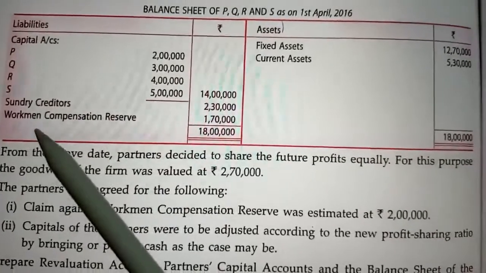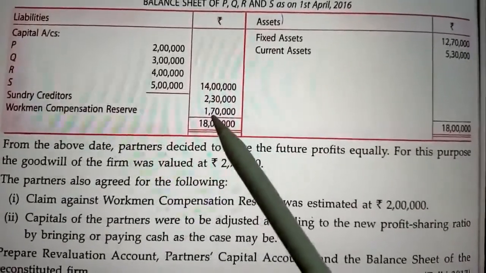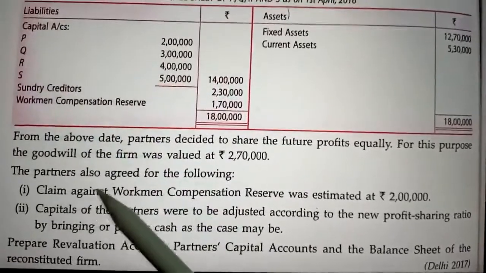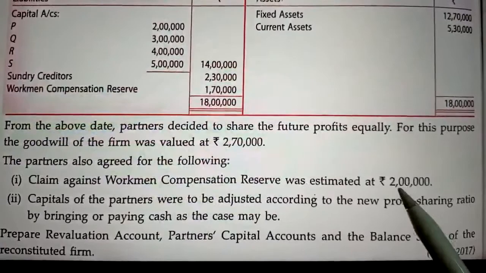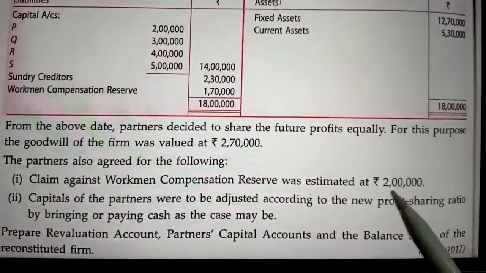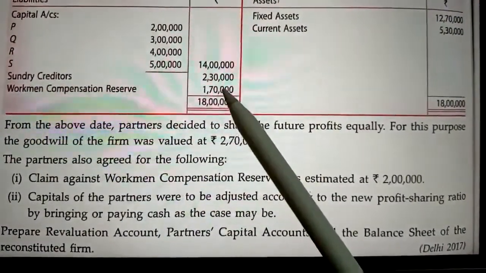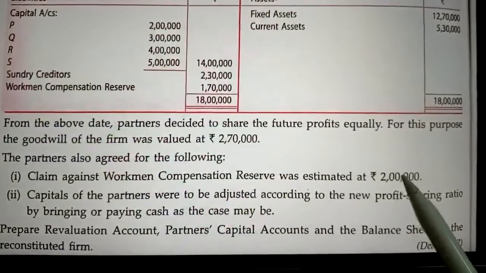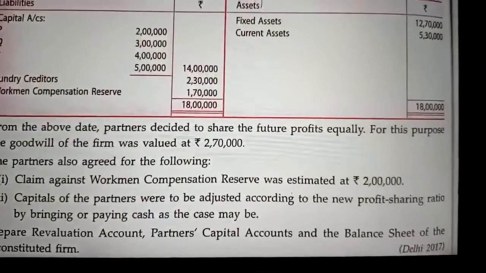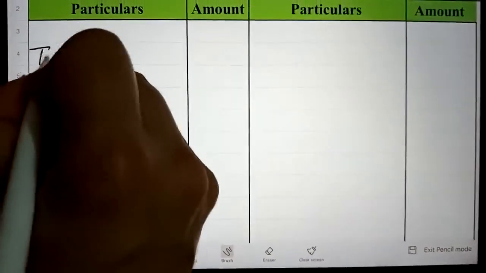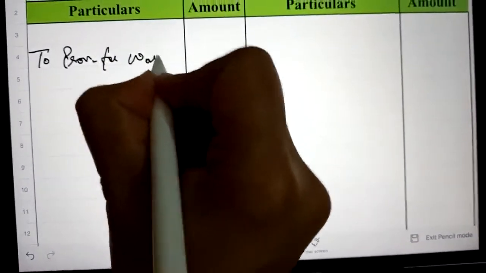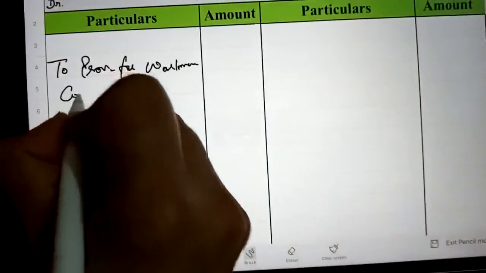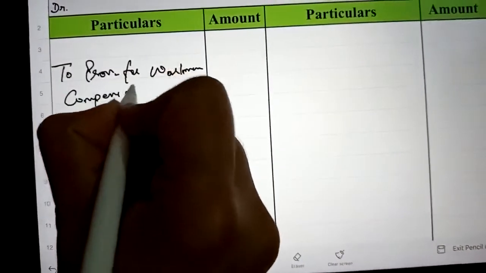The next adjustment is of reserves. Workmen compensation reserve is 1,70,000, but the claim against the workmen compensation reserve was estimated at rupees 2 lakh. So here the liability is more than the reserve available. The difference is rupees 30,000, which will appear on the debit side of the revaluation account. So we will write here: to provision for workmen compensation claim account.